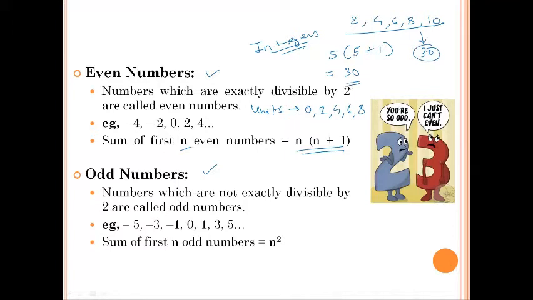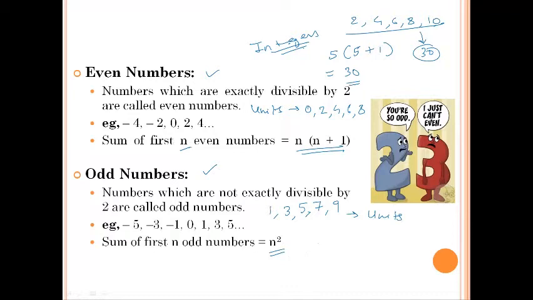Okay, the other part of the integer series are the odd numbers. Now odd numbers are all the numbers which will either end in 3, 1, 5, 7 or 9. Okay, if the numbers end with either 1, 3, 5, 7 or 9 in their units place, we are going to call them odd numbers. Okay, and the summation of first n odd numbers is n square.